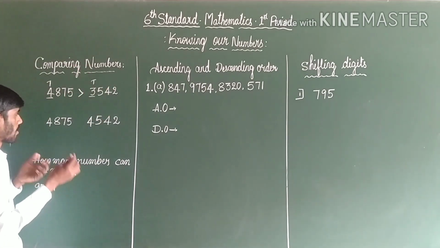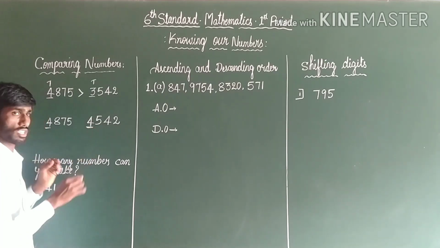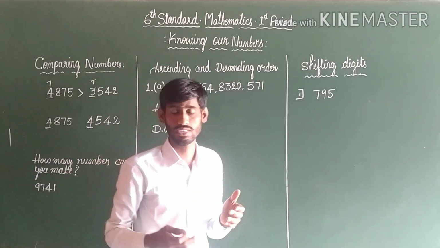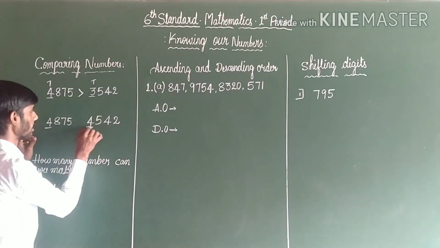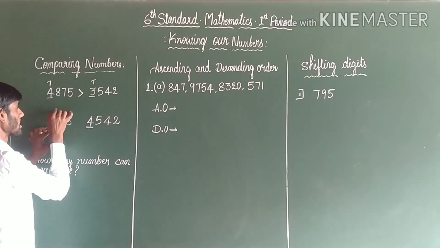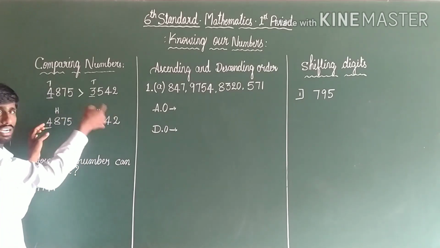For one more example, here is 4, here is 4. If both digits are the same, you just move forward. Observe here: 4 and 4. Move forward to the next place. Which is the next place? The next place is 100. Compare the 100 places.